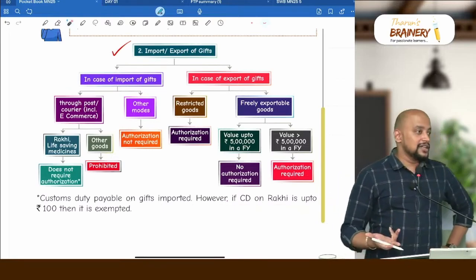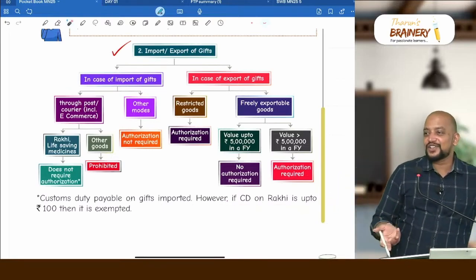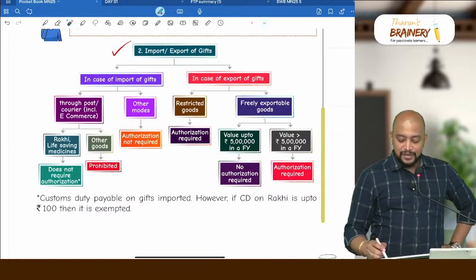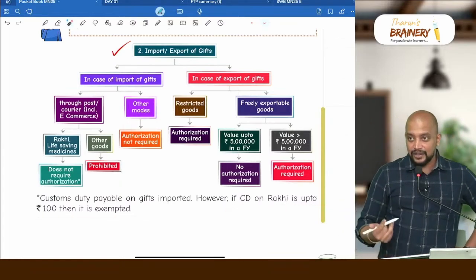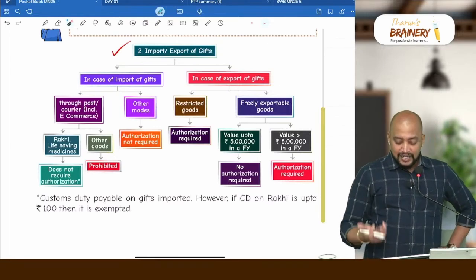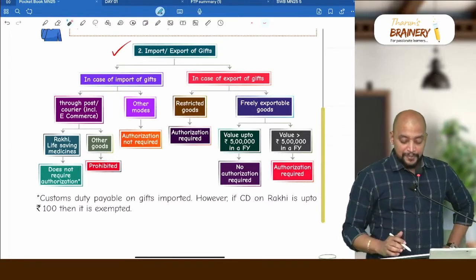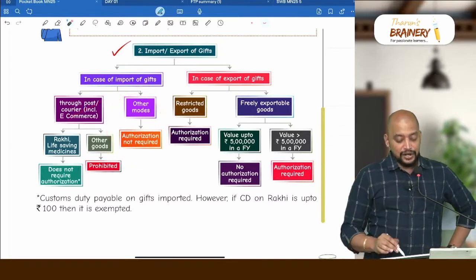One point unnecessarily they have given, we can leave that also. So customs duty on Rakhi up to 100, from a foreign country to India it is coming, okay, and definitely this point is relevant, but it's okay. All other modes, authorization not required.